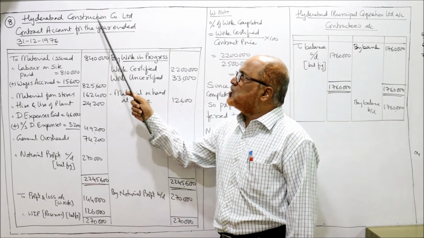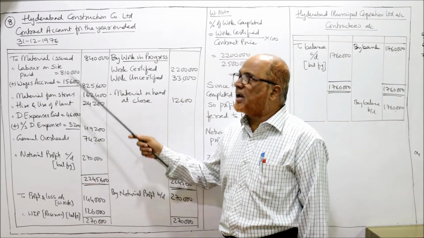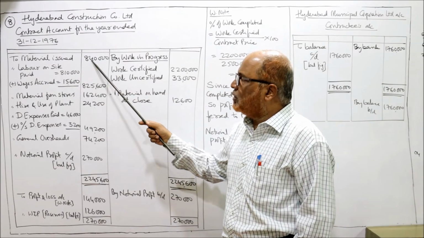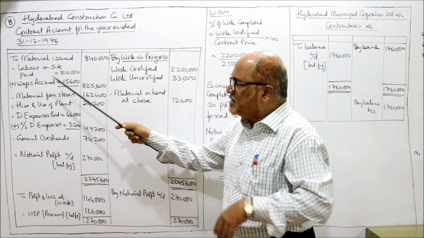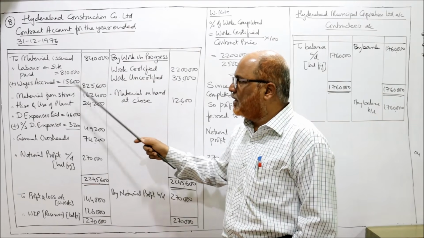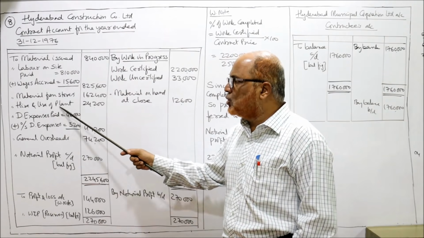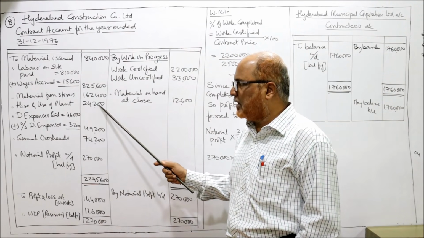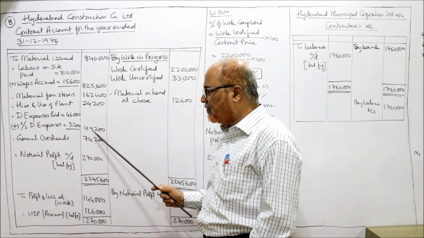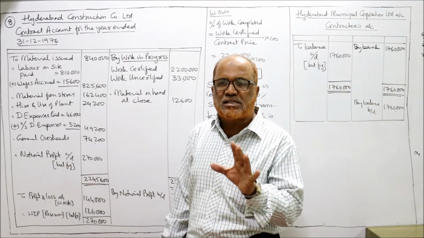See here, Hyderabad Construction Company Limited. These are the contractors. Now we will make the accounts in the contractor's books. Contract account for the year ended 31st December. Debit side, to material issued. Then labor on site paid, wages accrued. Labor and wages will be added together. Total wages are 8 lakh. Material from stores, some material issued from stores, given in the problem. Hire and use of plant, it's an expenditure, 24,200. Direct expenses paid, add outstanding direct expenses, both add up to 49,200. General overhead 74,200. We have taken all the debit side items.